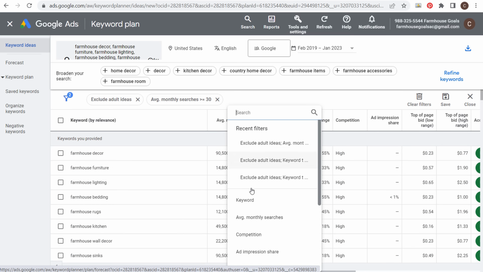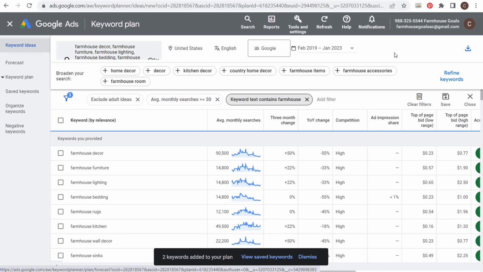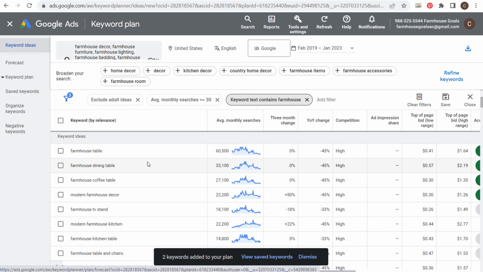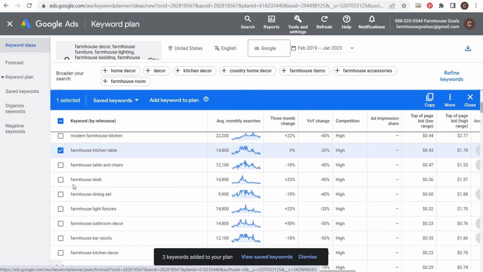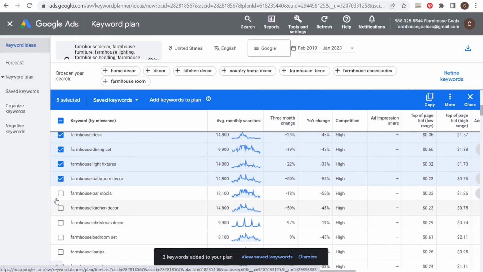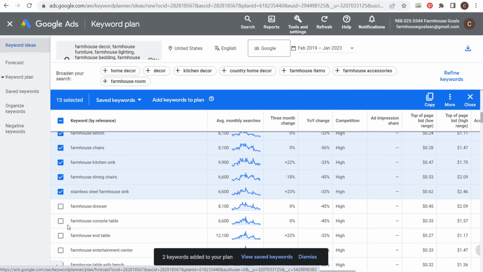So we'll add this filter again. Keyword text contains farmhouse, and we'll click on apply. You can always expand to rustic, country, antique, some of these other related keywords later on. But what we want to do is just come down here, find some of the most popular keywords, and we're just going to add all of them. Just take all of these keywords. Now you could just select all of these keywords right down and go through one by one. So I like to kind of look at the keywords as I'm doing this because it helps me come up with ideas and remember the keywords a little bit better.